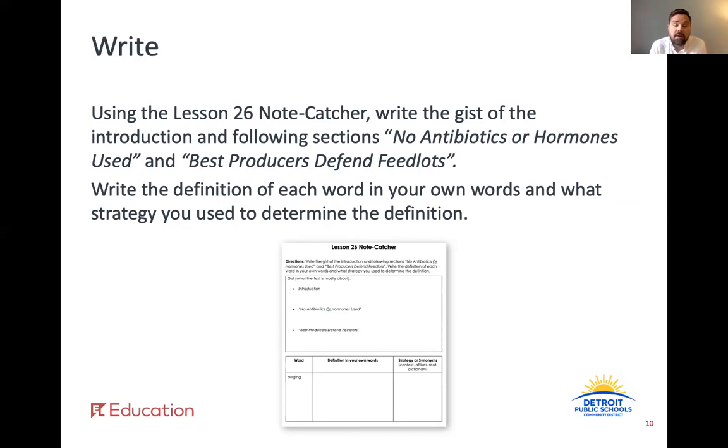A lot of times, once you've determined the meaning of the word by looking it up, you'll find the synonym if you just type in synonym of that word. This is helpful because you may understand another word that means the exact same thing. It's just written differently or pronounced differently. Go ahead and pause the video here while you complete this work.